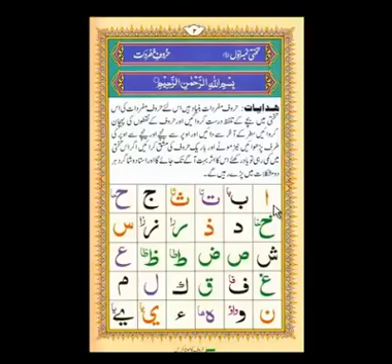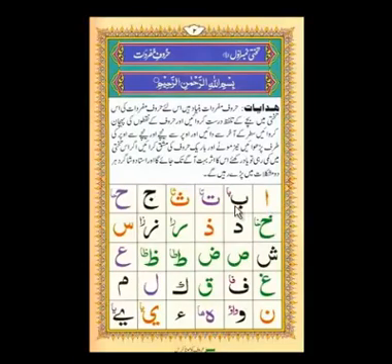So the first letter is here, Alif. Alif. You can read after me. Alif. Alif is pronounced from the bottom part of the throat. Alif.